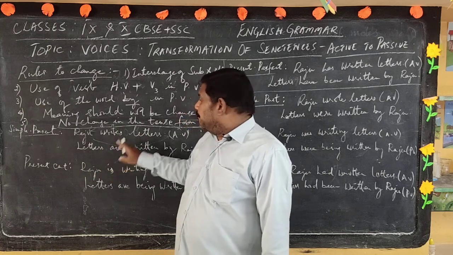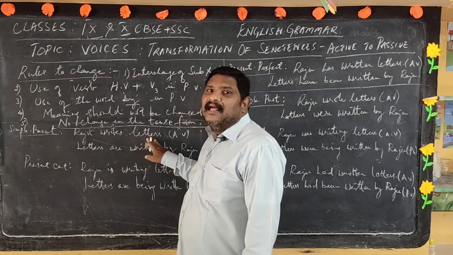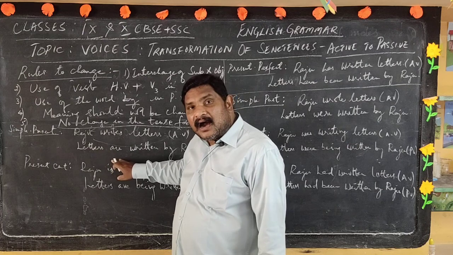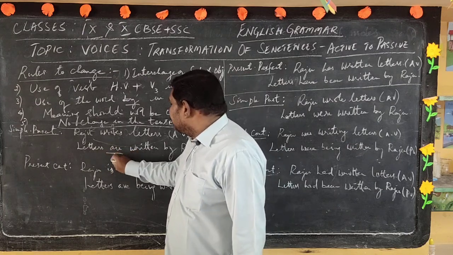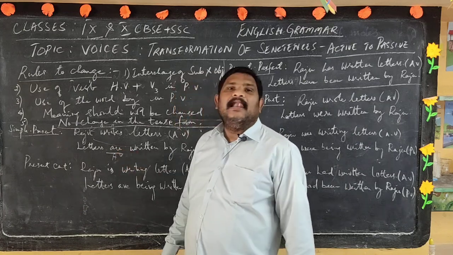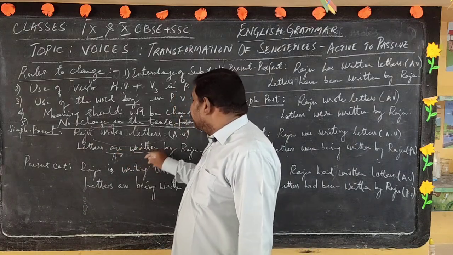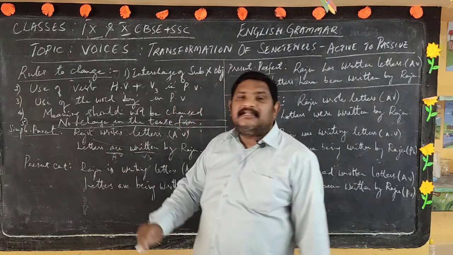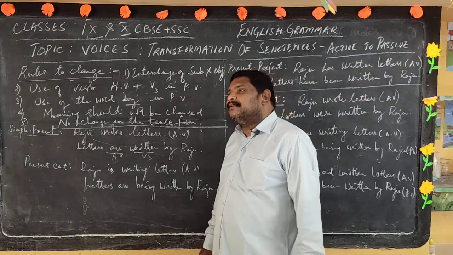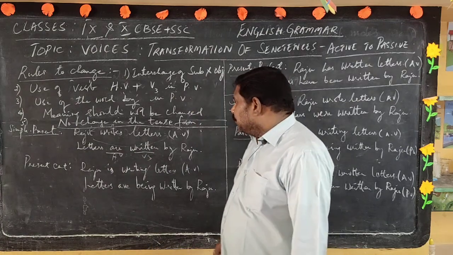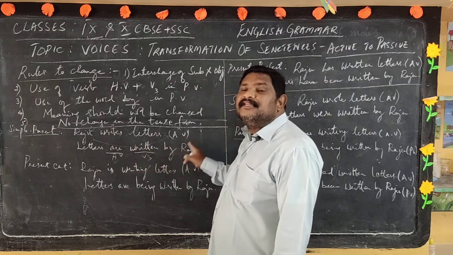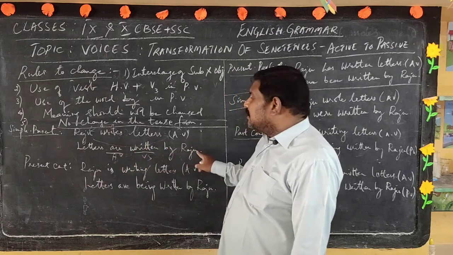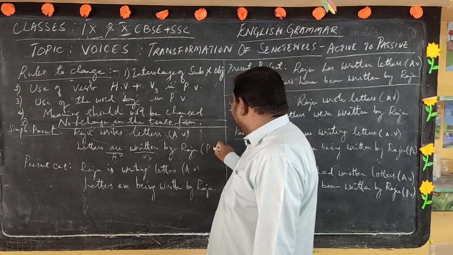Because letters are plural, it is letters are written. Here I have taken HV, the helping verb, and written is the V3 form: wrote and written. So, letters are written by Raju. This is the passive voice.